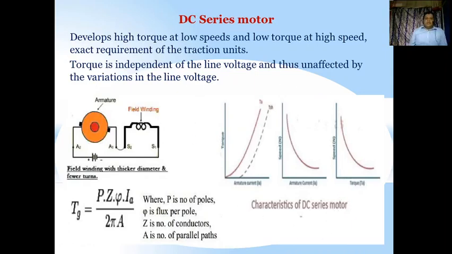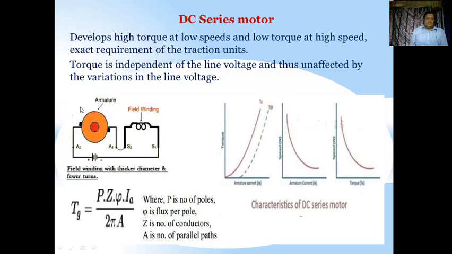We have seen the DC series motor requirements here. The series motor has characteristics like this: torque versus armature current, armature current versus speed, and torque versus speed, and the curves are shown like this. It is a parabola-like structure, and here also it is parabola-like. By seeing these characteristics, we can observe that a DC series motor is very much suitable for the electric traction system.